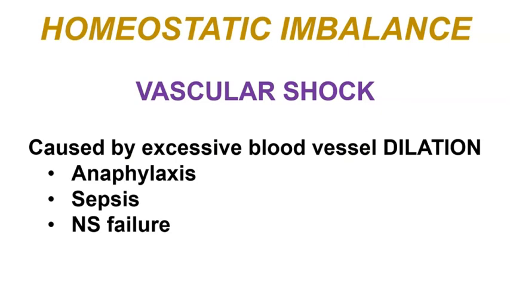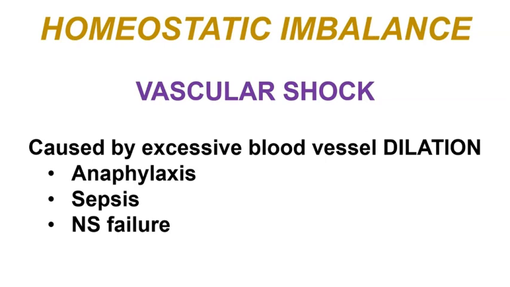And as we just saw, if the central nervous system fails, that causes the brain to lose control over the rest of the body because things like the cardioacceleratory center, the cardioinhibitory center, or the vasomotor center cannot effectively communicate with those parts of the body. Major signs of vascular shock are hypotension as well as tachycardia.